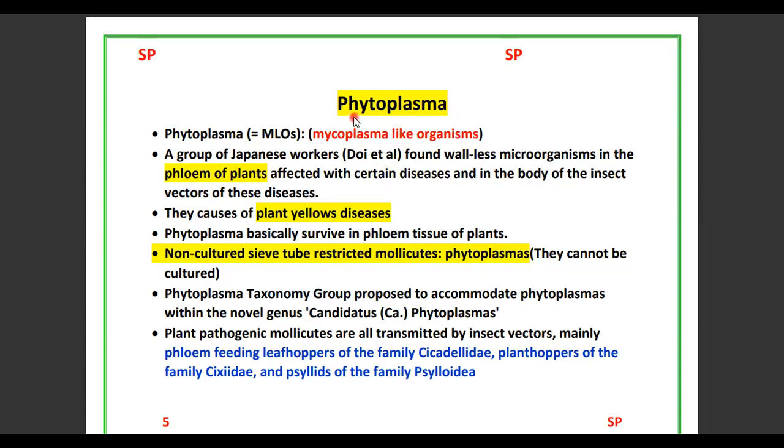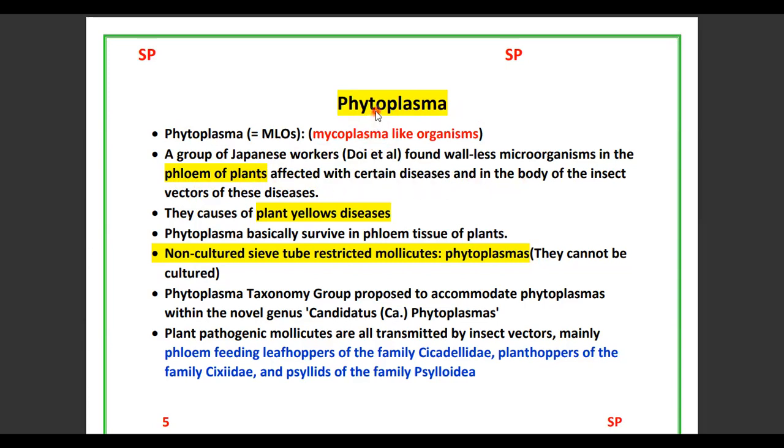Why? Because the growth of phytoplasma or spiroplasma requires sucrose. The sucrose is present in the sieve tubes of the higher plant. So generally the phytoplasma or spiroplasma is located in the phloem parts. So these phloem parts are affected with certain diseases in the plant body.